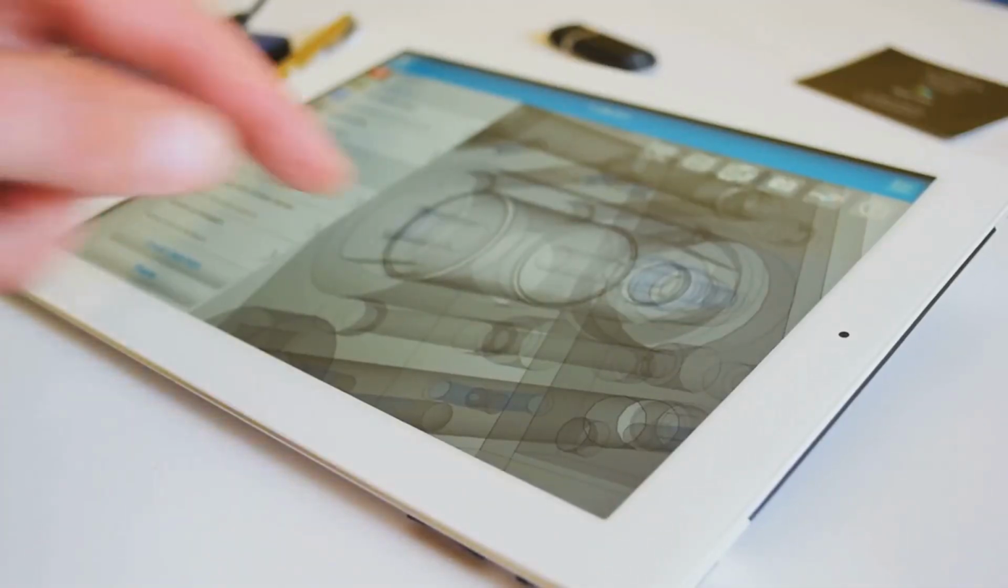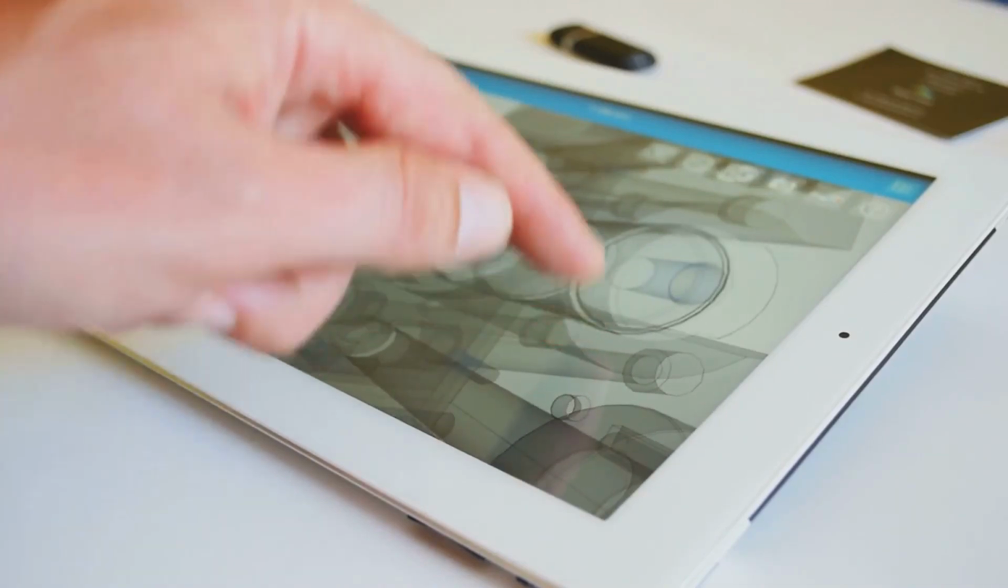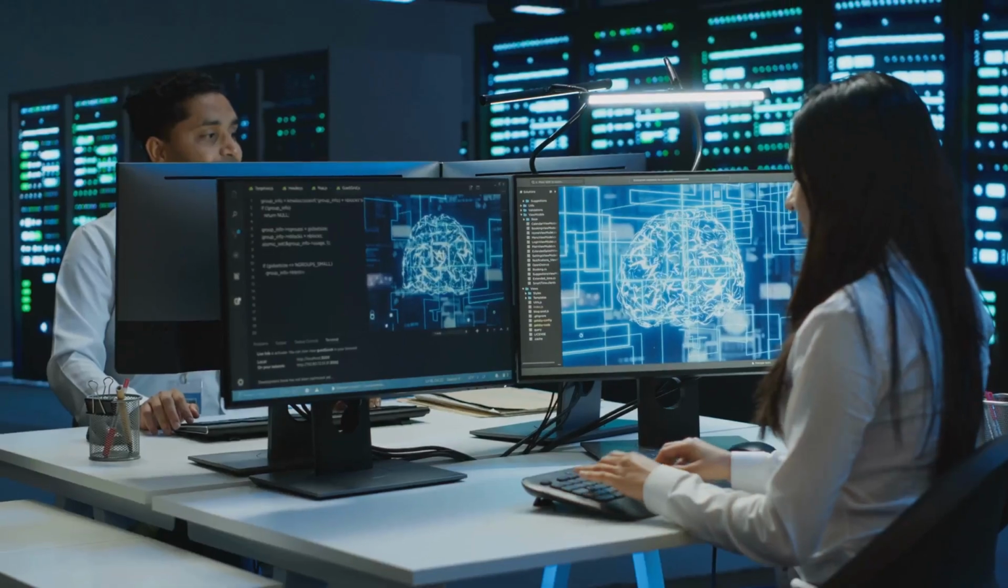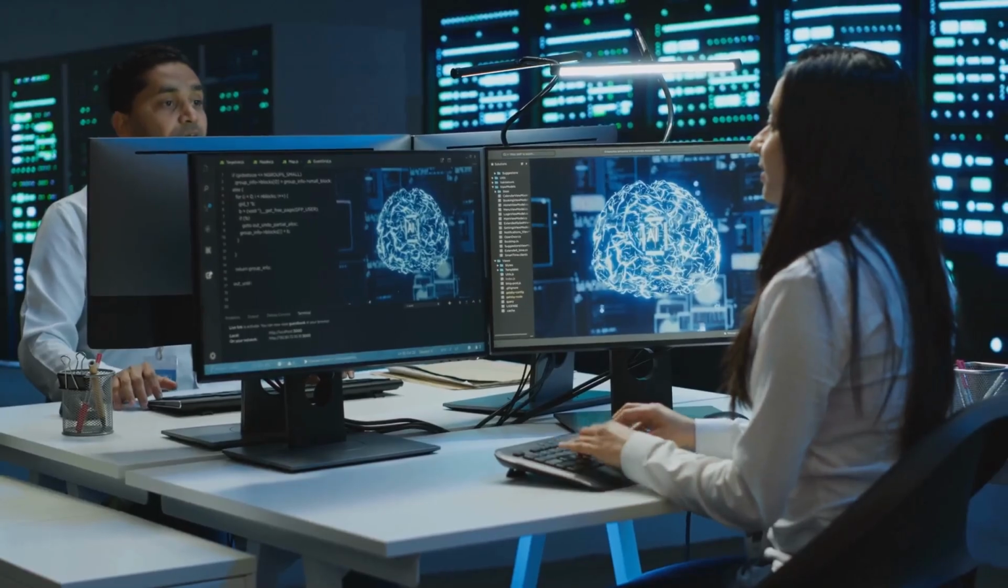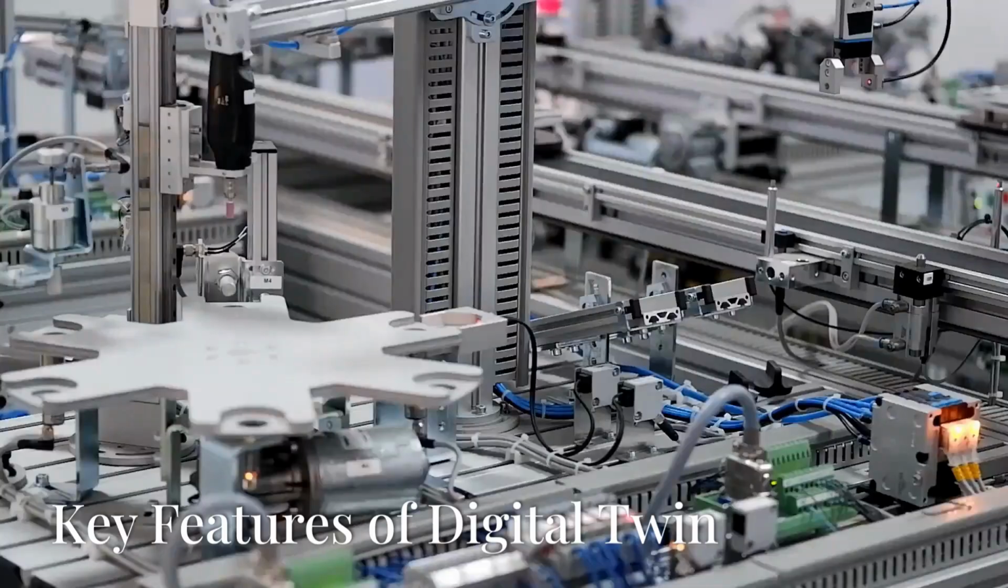What is a digital twin? A digital twin is a real-time virtual replica of a physical product, process, or system. It uses data from sensors on its physical counterpart to enable real-time monitoring, analysis, and optimization.